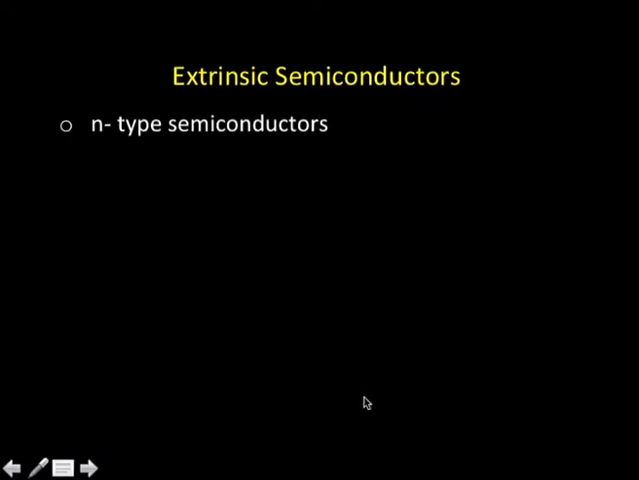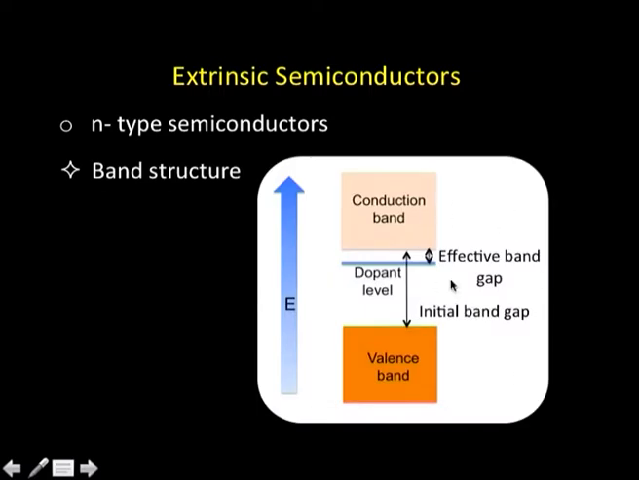Now, let us look at N-type semiconductors in terms of the band structure. What you see here is a typical standard band structure. This is the valence band of silicon, and this is the conduction band for silicon. This is the initial band gap, which is fairly large. That is why silicon happens to be semiconducting. It is about 106 kilojoules per mole.